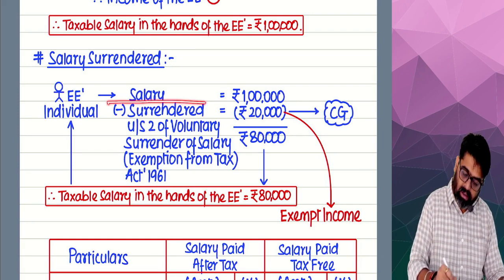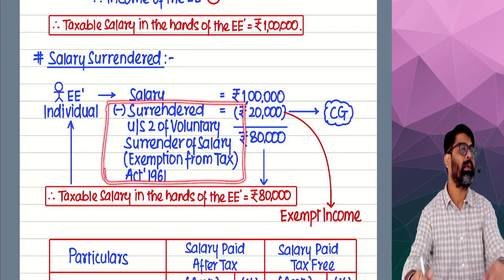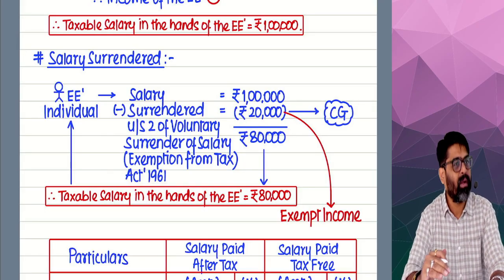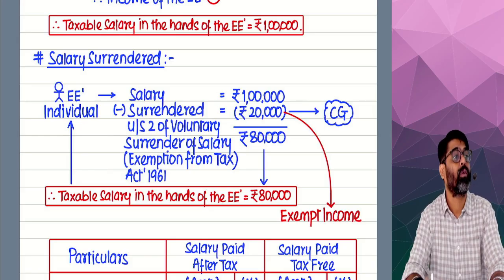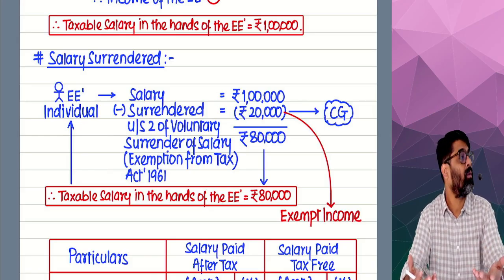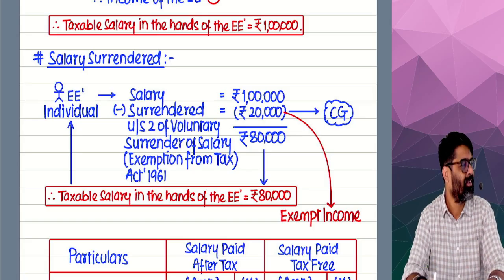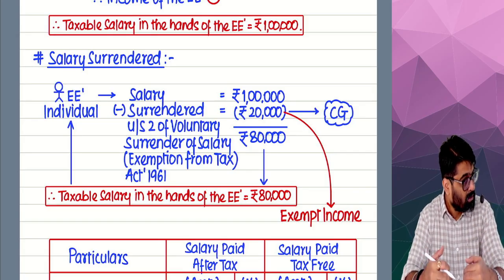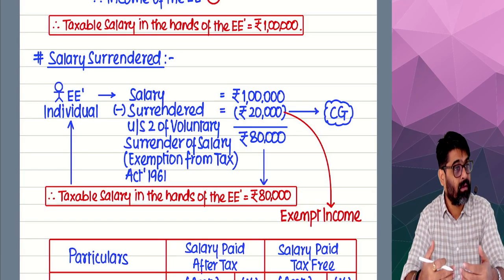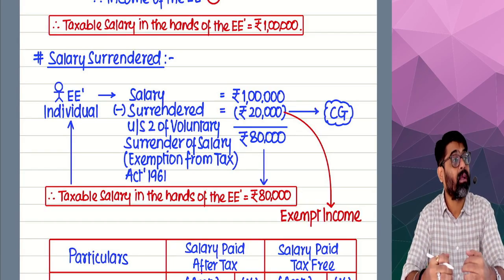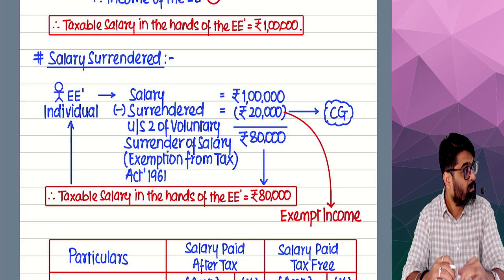Because this surrender of salary is nothing but diversion. The moment I surrender some part of my salary to the government, now the government is entitled to get that salary. Because of this law, there is an obligation, there is a title over this income. By whom? By the government.